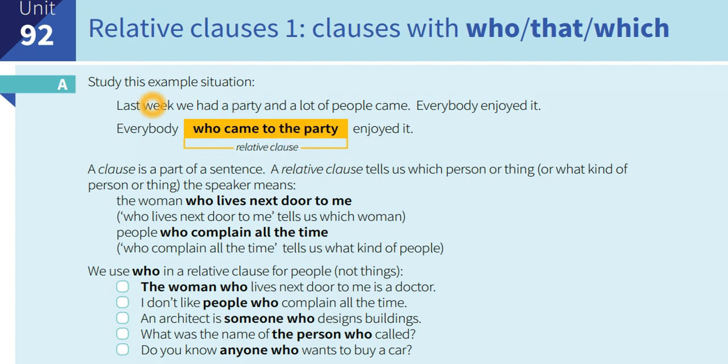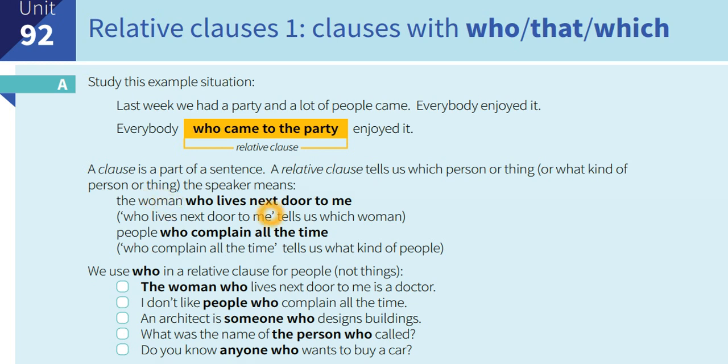Look at the sentence: Last week we had a party and a lot of people came. Everybody enjoyed it. So I say everybody who came to the party enjoyed it, in one sentence. So a relative clause tells us which person or thing, or what kind of person or thing the speaker means.